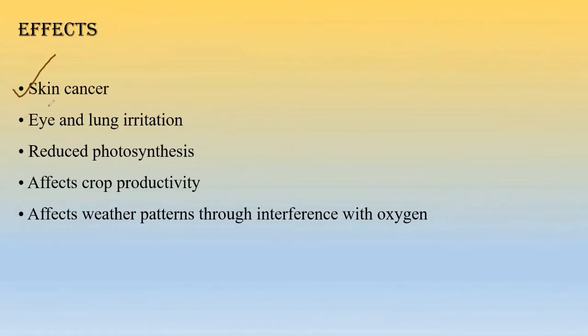Another important problem is eye and lung irritation. Reduced photosynthesis will be there, effects on crop productivity, and effects on weather patterns. These are the several effects that we can see about the ozone layer depletion, right?